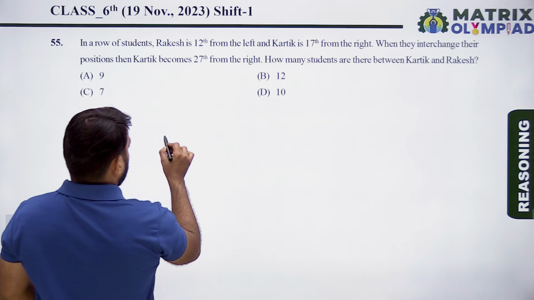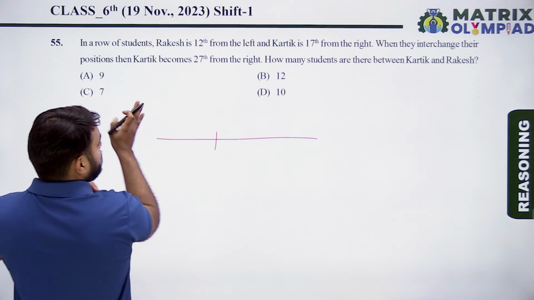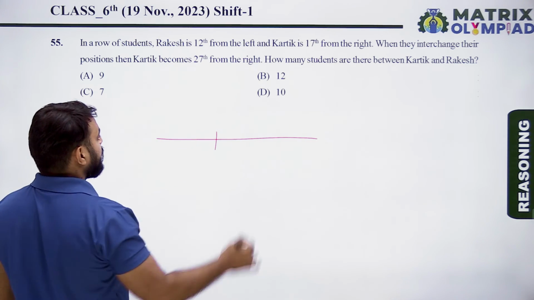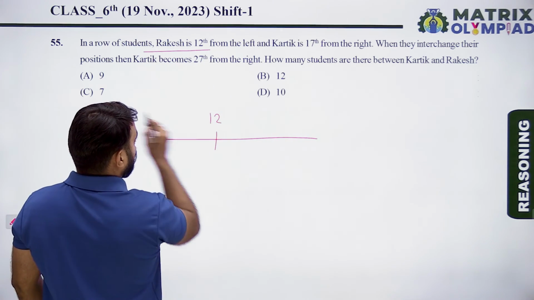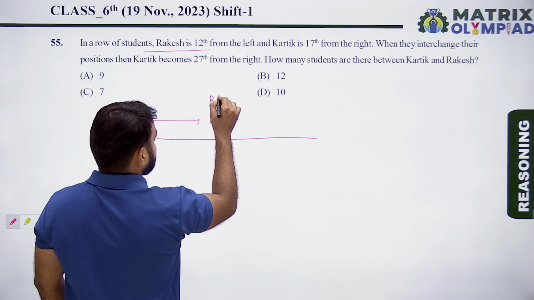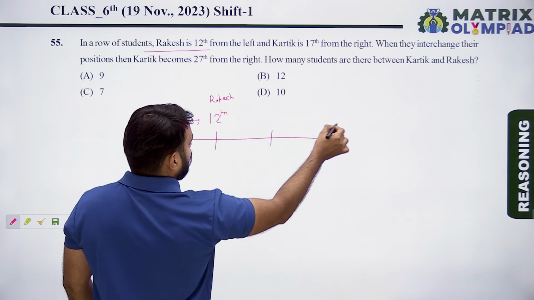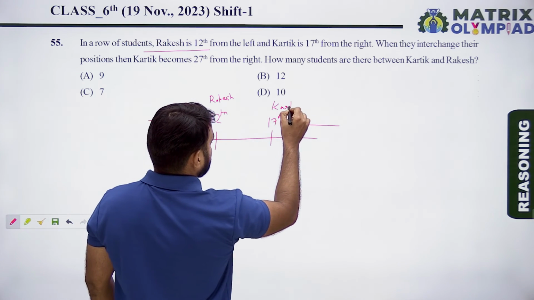So in a row, the position of Karthik... This is the left end and this is the right end of the row. The place of Rakesh is 12th from the left. From the left, here is Rakesh. And the position of Karthik from the right is 17. Here is Karthik.